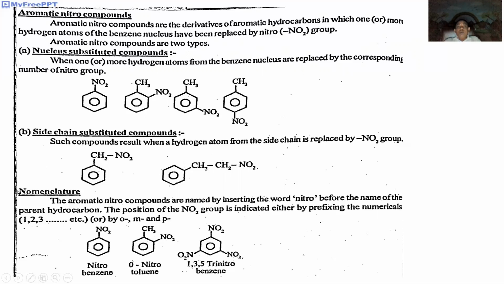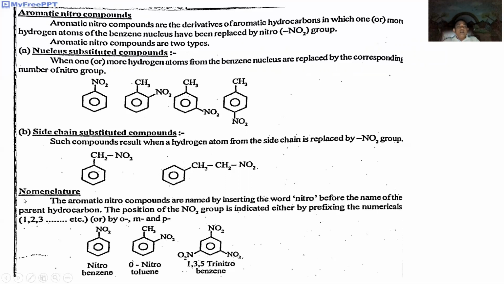Here, benzene, C6H6, is an aromatic compound. In the benzene molecule, 3 double bonds are alternately present. It contains 6 pi electrons. According to Huckel's rule, it is an aromatic compound.